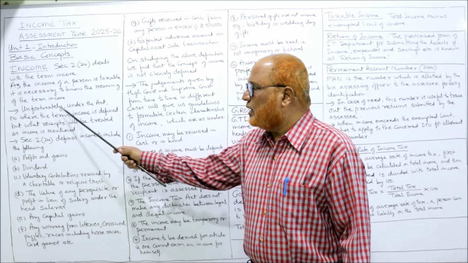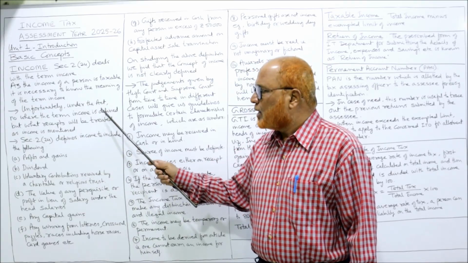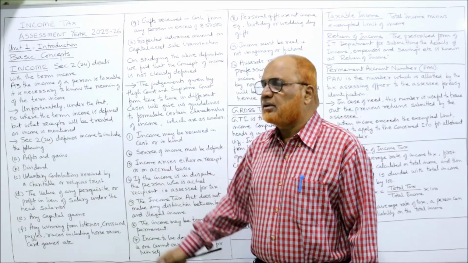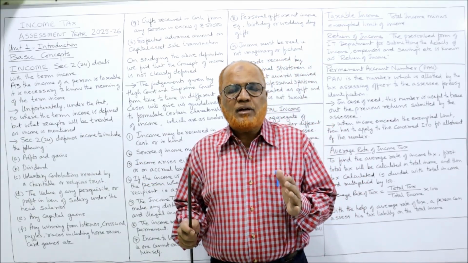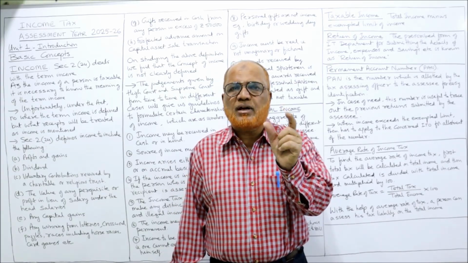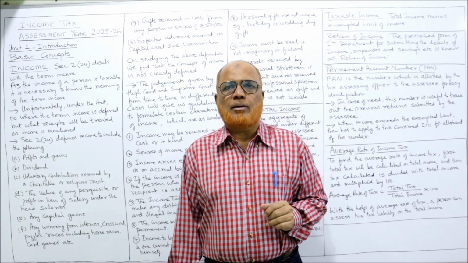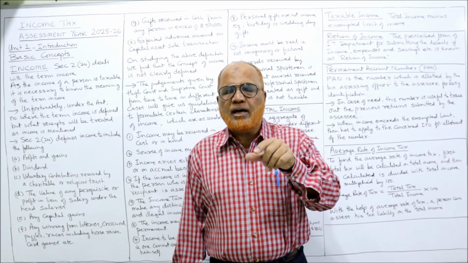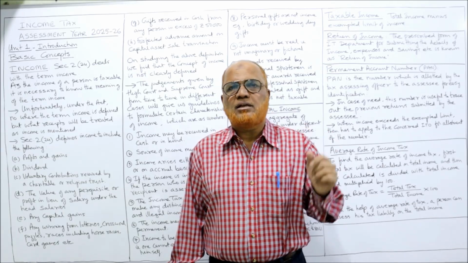But unfortunately, under the Act, nowhere is the term income defined. But what receipts will be treated as income is mentioned. So the importance of income is very great, but the Income Tax Act has not given a definite meaning of the term income. It has given examples where the receipts will be treated as income.